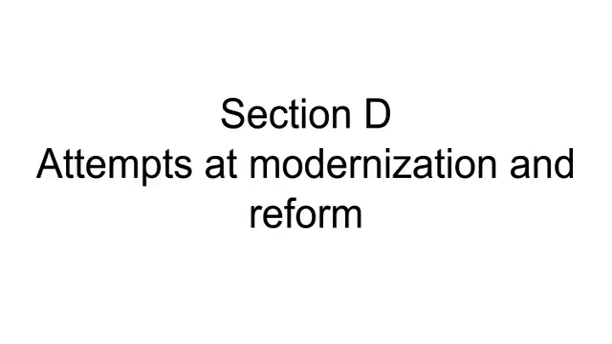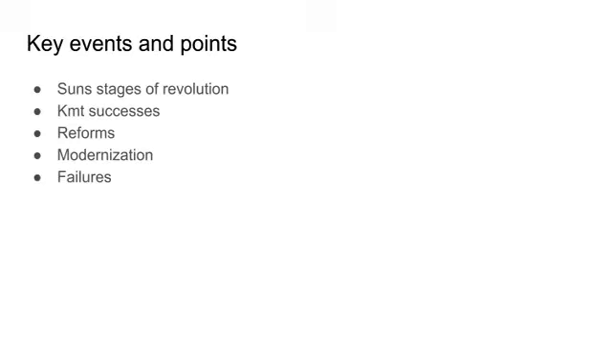Now we'll move on to section D, attempts at modernization and reform. Sun Yat-sen had 3 stages of revolution, being unification through military action, a period in which the government would educate China in preparation for democracy, and the establishment of a constitutional democracy.